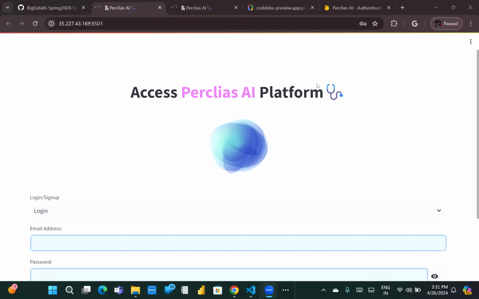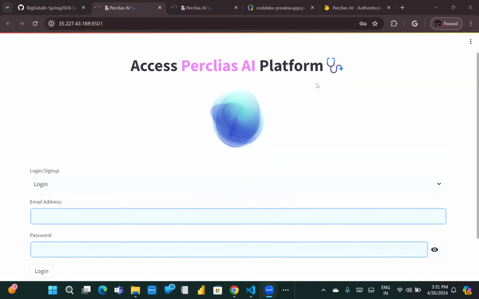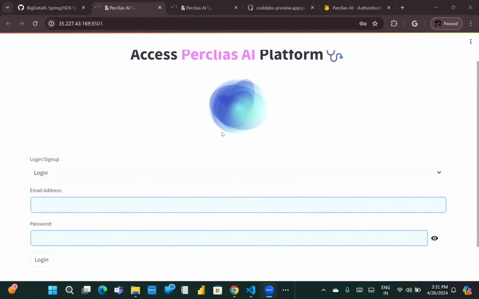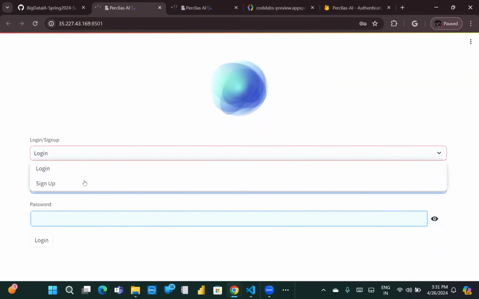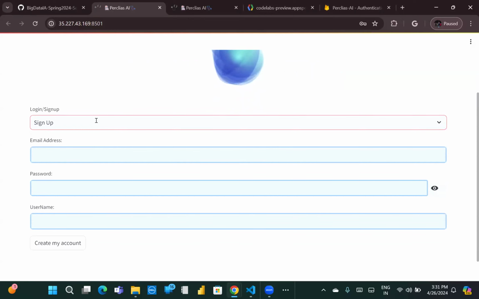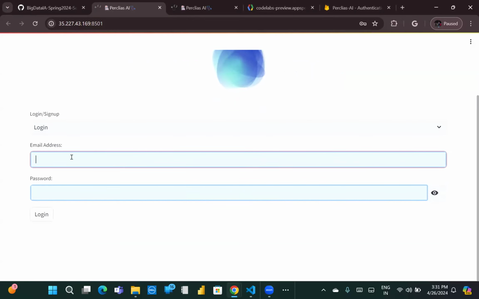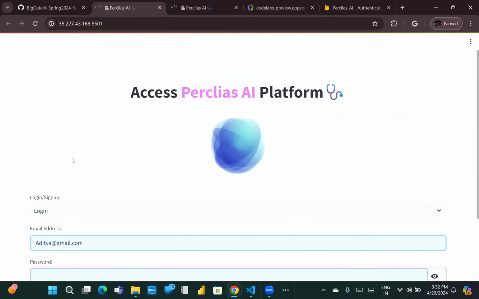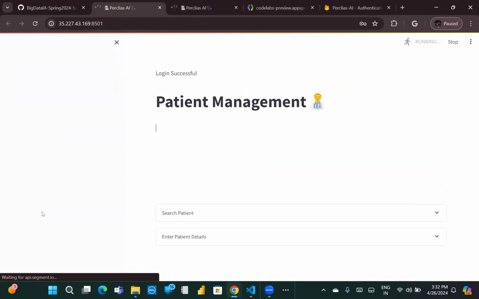Me and my team worked on a project called Perclias AI, and this is how the platform looks. We have the login over here, and similarly, a user can sign up as well. I already created the user over here, and I will simply try to log in. The user in this case is Aditya, and I will enter the password and click on the login button.